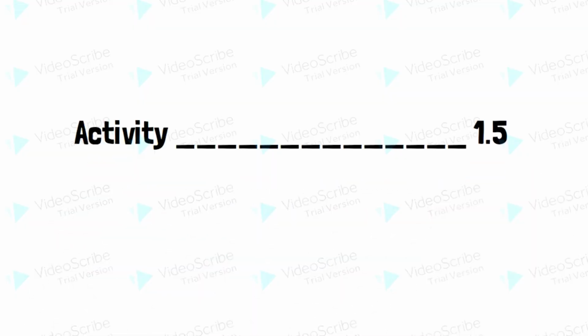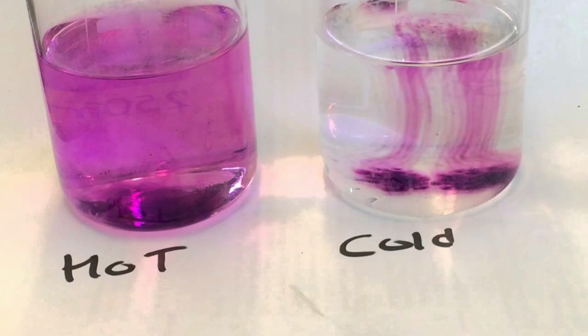Activity 1.5. Drop a crystal of copper sulfate or potassium permanganate into a glass of hot water and another containing cold water. Do not stir the solution. Allow the crystals to settle at the bottom. What do you observe just above the solid crystal in the glass?